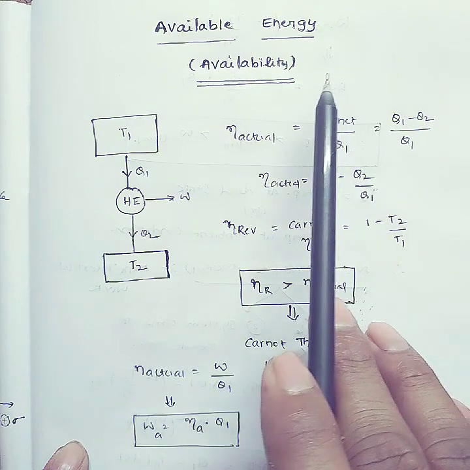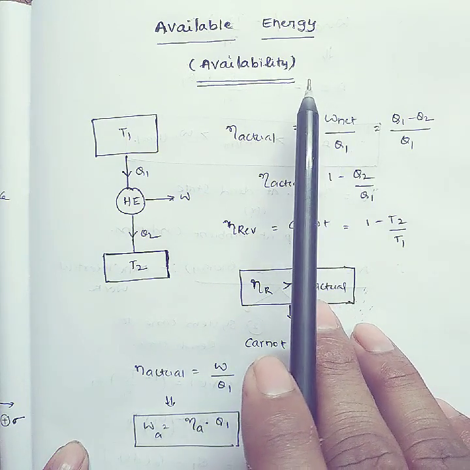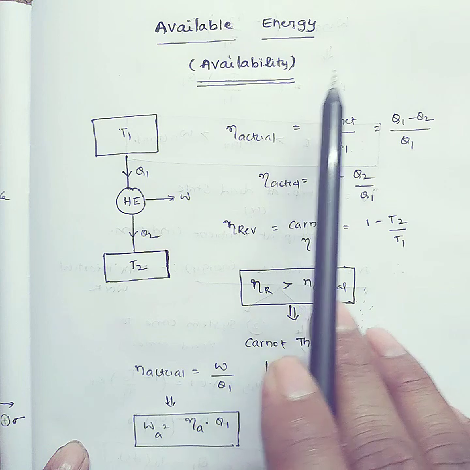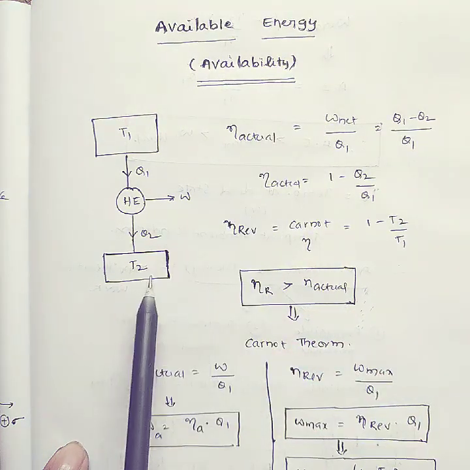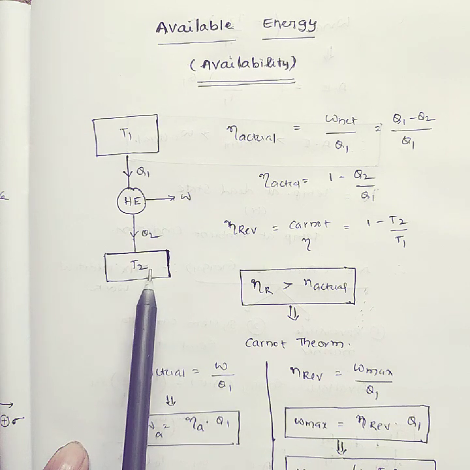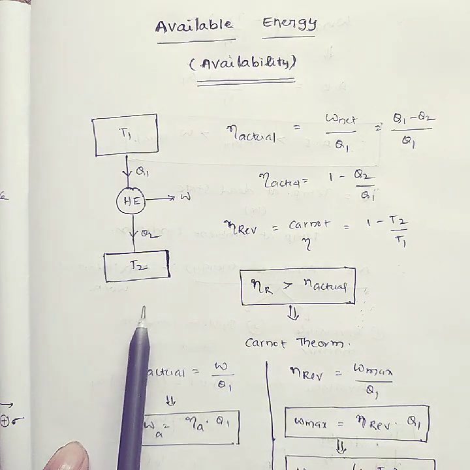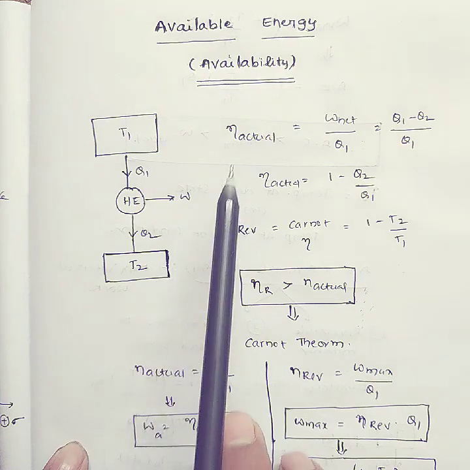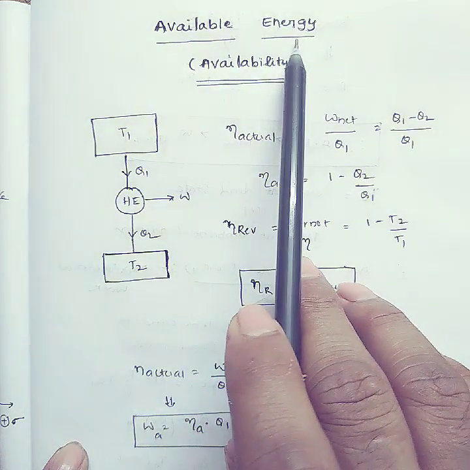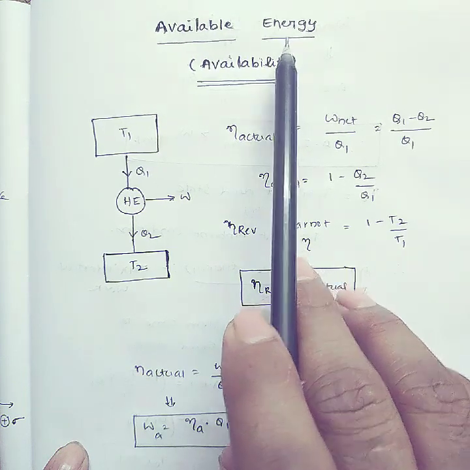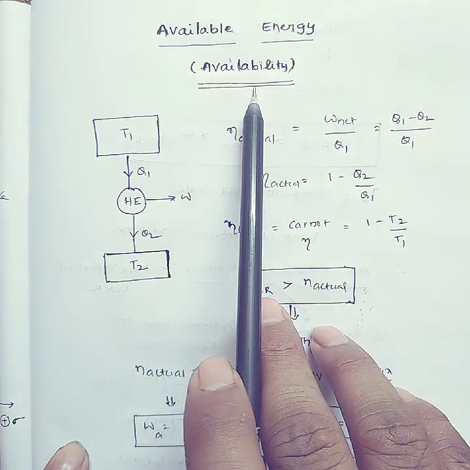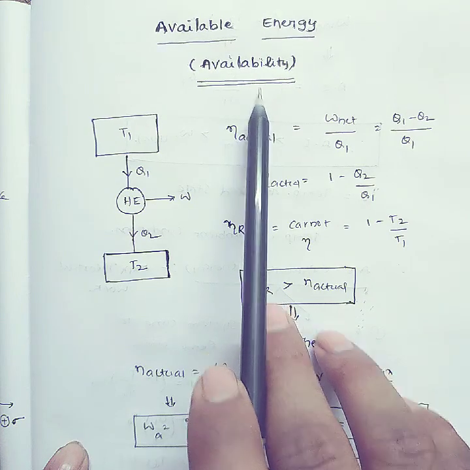You have some amount of energy source, and when you reach a temperature equal to the ambient temperature, you will get the maximum energy. That amount of energy is available, so the availability is there. Now you understood more clearly.